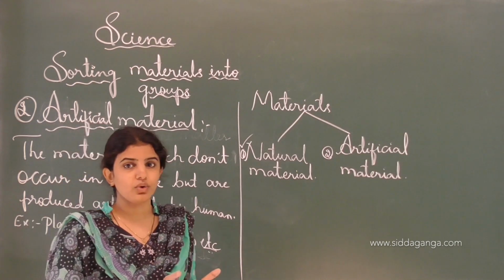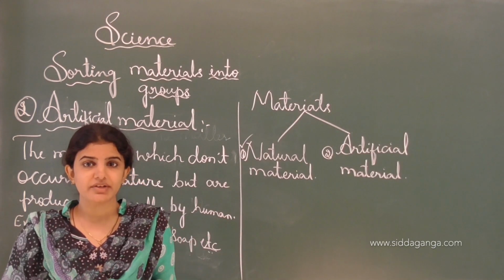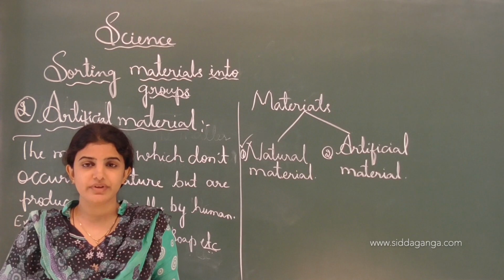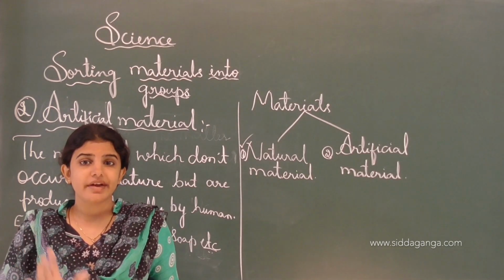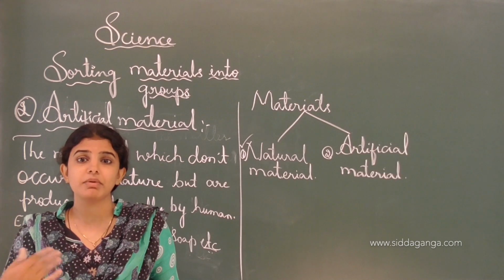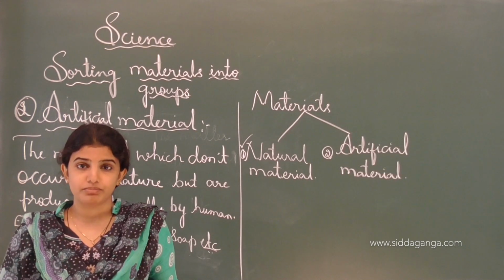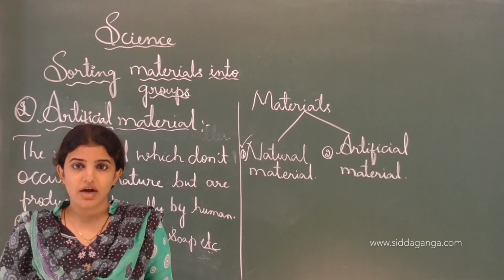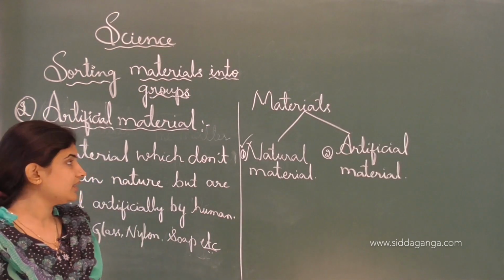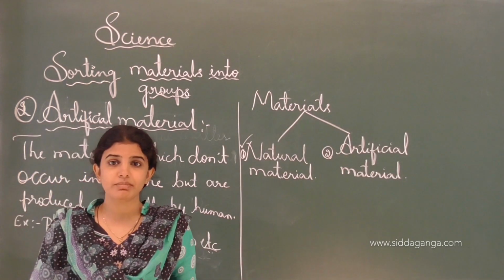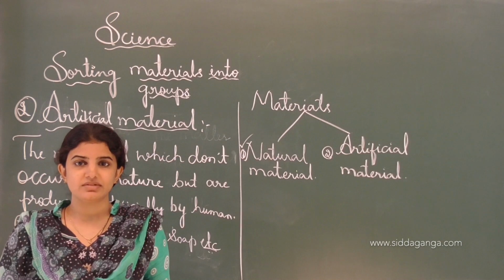Like that, this is how materials are divided into two types. One is natural material and the other one is artificial material. Natural materials are those materials which occur in nature and can be processed into many more useful things. Examples include cotton, wool, etc. Artificial materials are those materials which do not occur in nature but can be produced by human beings.